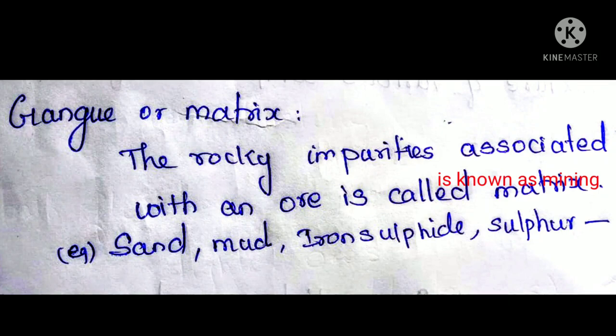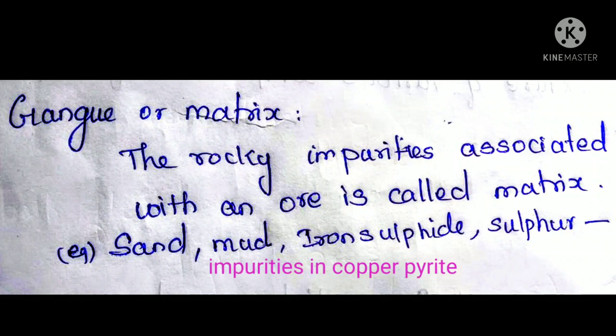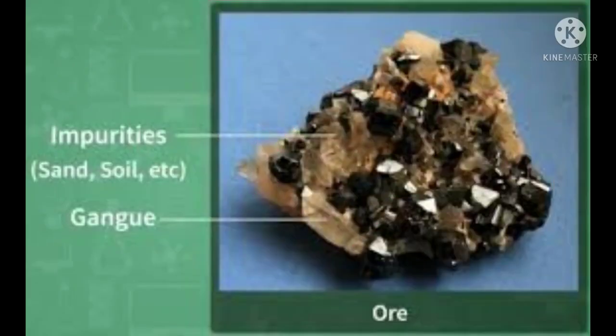The next one is gangue or matrix. The next term that we commonly use in metallurgy is gangue or matrix. What is this gangue or matrix? I said first of all, concentration of ore, isn't it? In that, what we will do? We will remove all the impurities associated with it, like sand and clay. These impurities we call commonly as gangue or matrix. The rocky impurities.